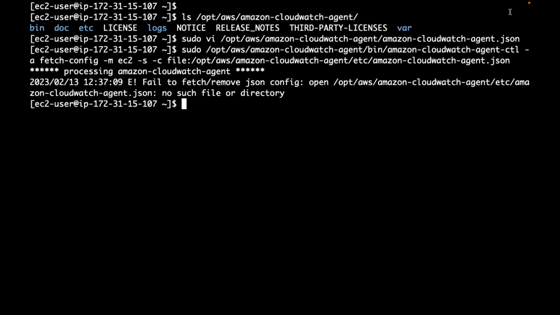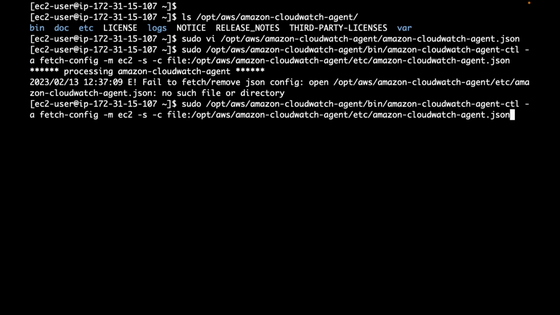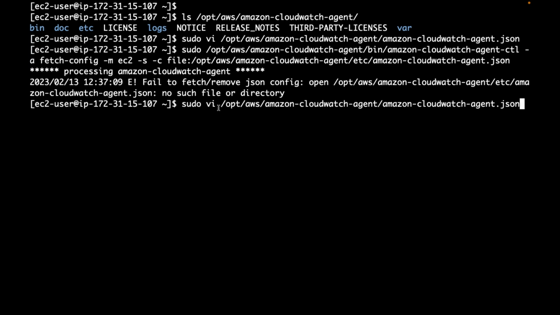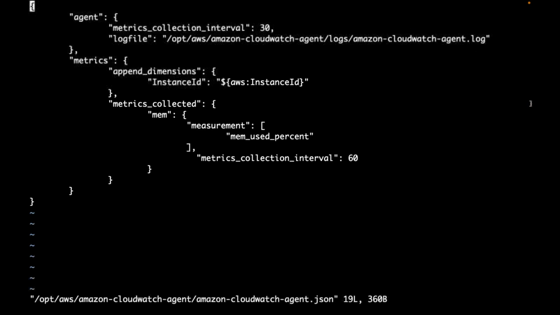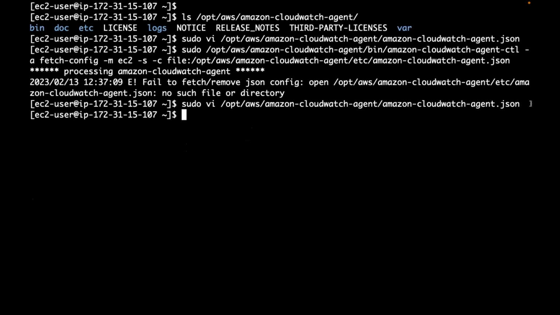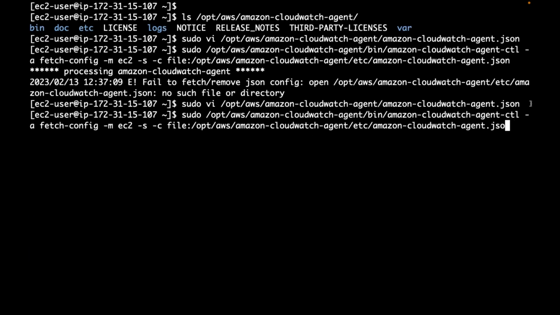One second. What is the file I created? It is saying no such file or directory. So let me give the correct file. I created this file. Let me save this file. Here, let me give that correct file. That can be anywhere.